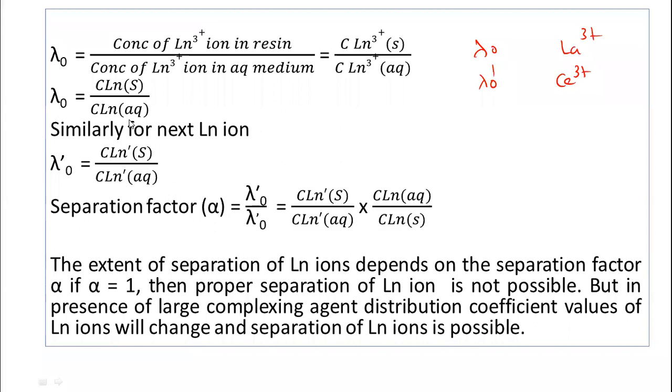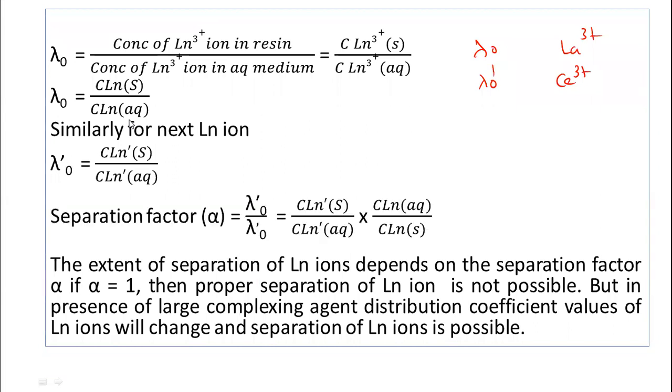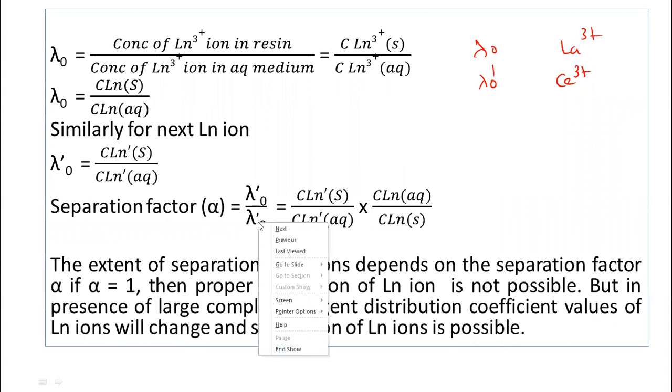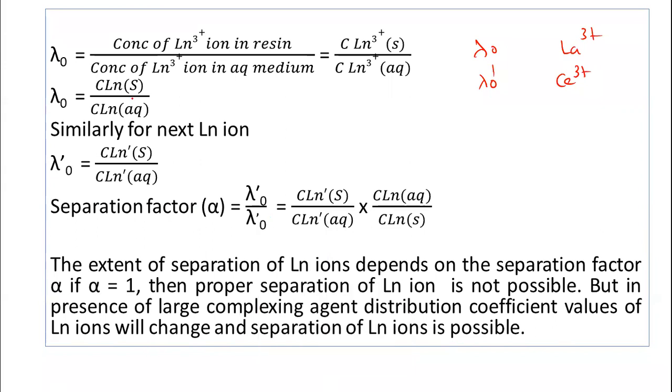Next, separation factor alpha. According to this distribution coefficient, we can determine the separation factor alpha. Separation factor alpha is the ratio of the distribution coefficient of the next lanthanum ion to the distribution coefficient of the first lanthanum ion.